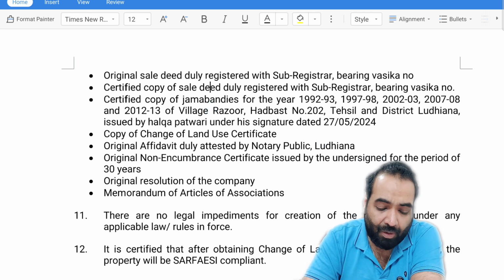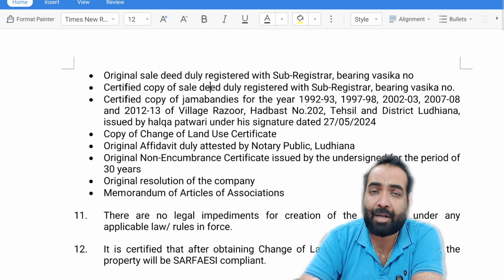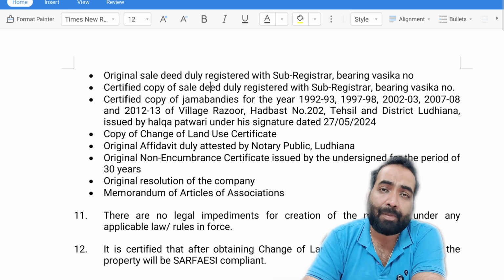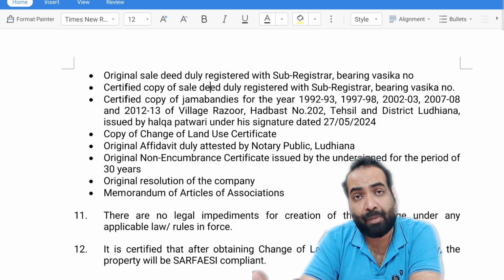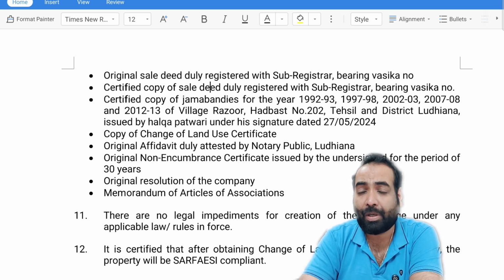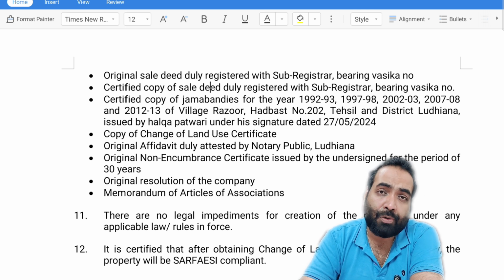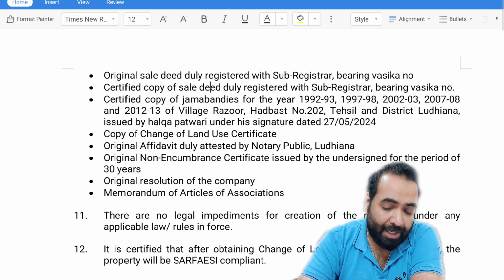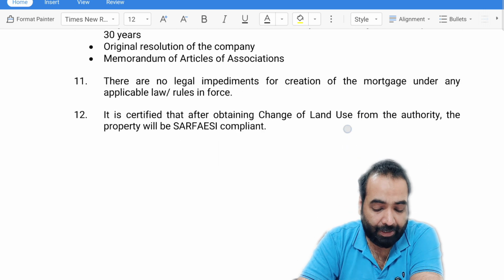He has mentioned all the documents that he thinks the bank should take to create a valid mortgage which is enforceable in law, so that there should not be any problem if the borrower defaults on the loan and the bank later approaches the court to recover their loan amount and enforce the property, so that no such issues come in the future. So he asks the bank to take all these documents from the borrower, right?